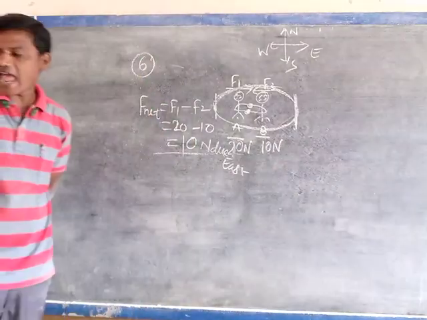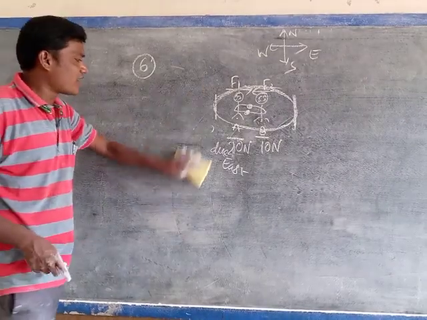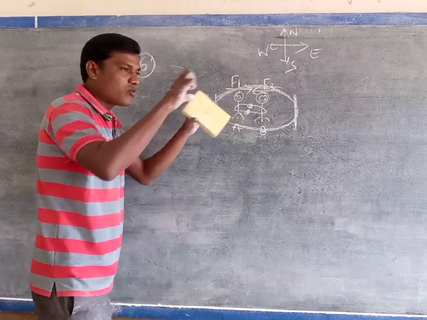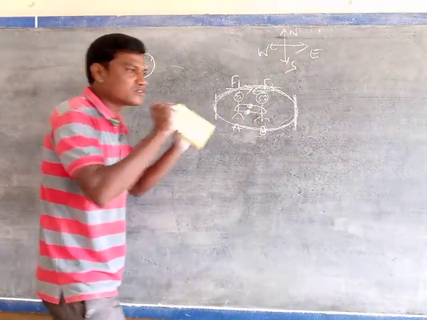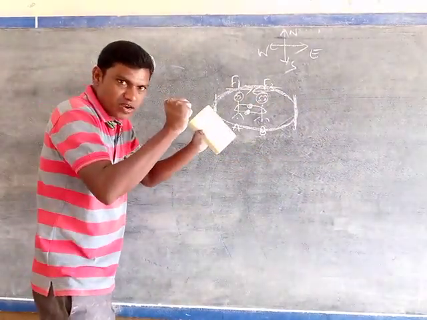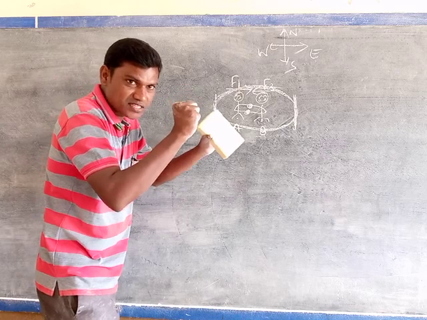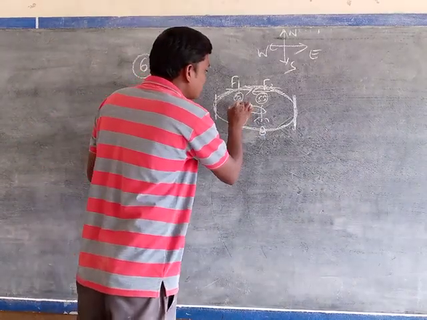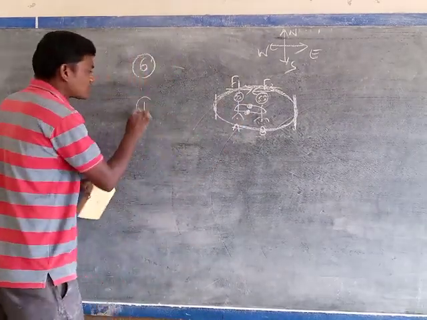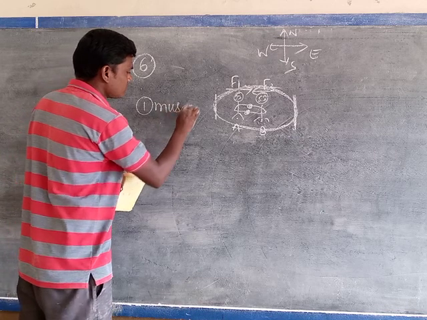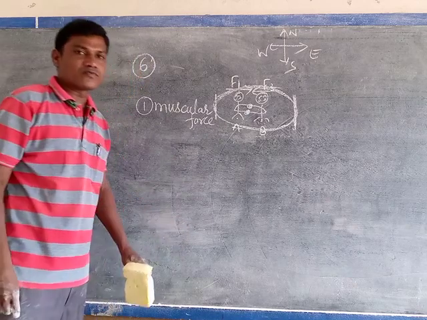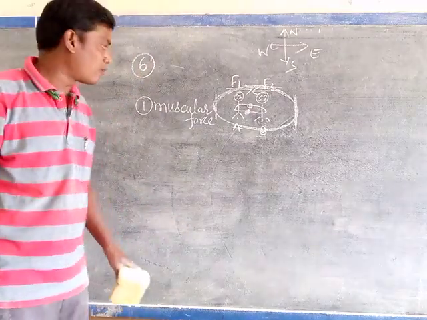And how many forces are acting on the arm and the direction of the two persons? When both are holding your arms and you push that person to that side, that person pushes you like this. That's why the arm movement is by muscles. So the muscular force is acting on both of them. Is it correct or not? The first one is muscular force, or muscle force. The muscular force is acting on their arms in opposite directions.